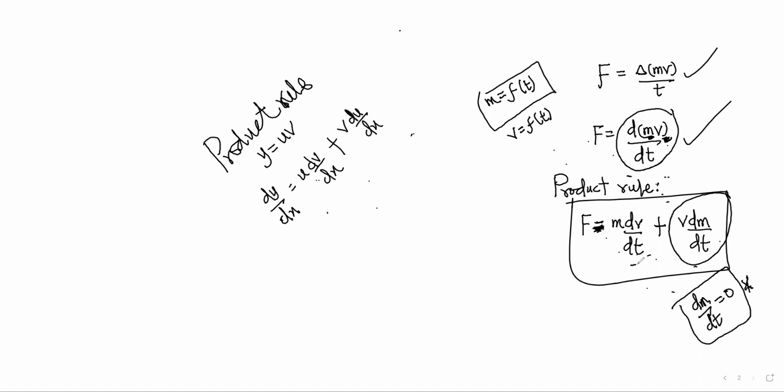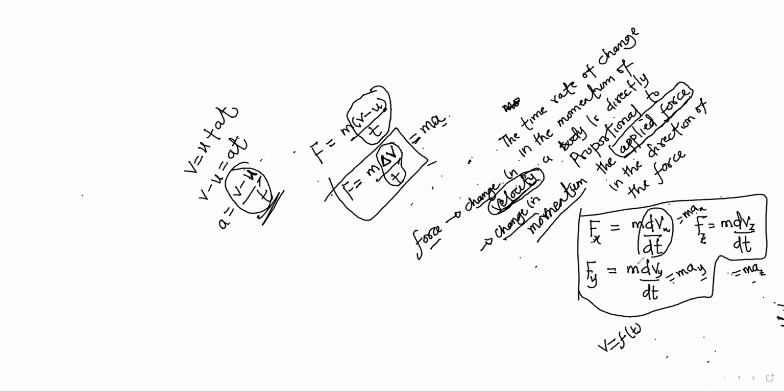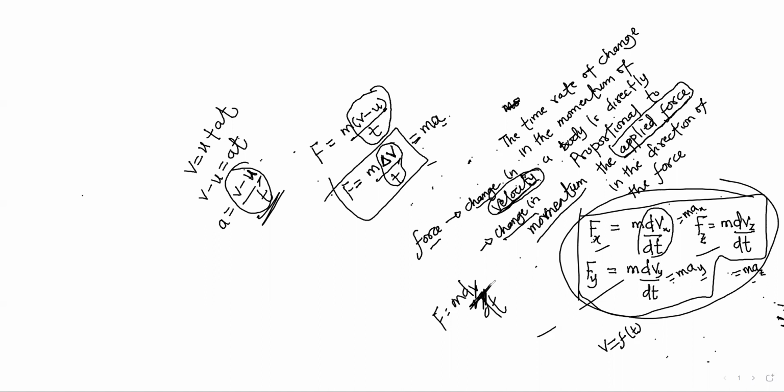You are left with this, which was our initial equation, along x, along y, along z. Or just simply say F equals m dv/dt. This is our equation.